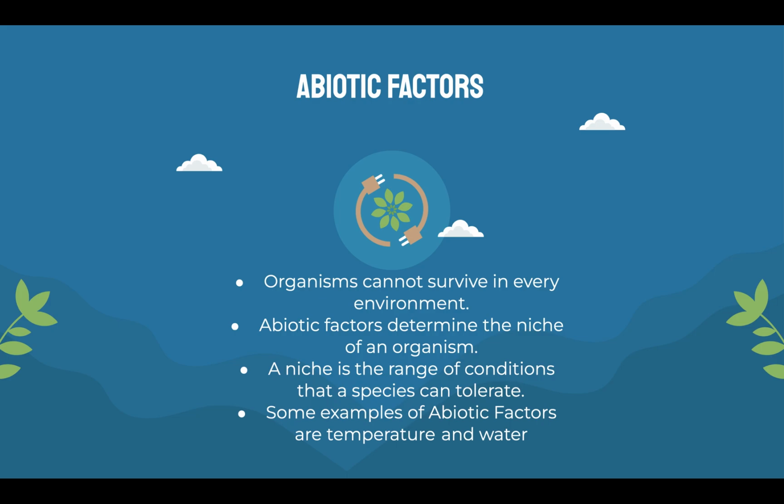So a niche is basically just where a species can live based on their attributes, and they need to align with the attributes of that environment. Organisms obviously tend to exist where they can survive and thrive. So again, with the polar bear in the desert, the polar bear is not accustomed to hot temperatures. Its fur is meant for cold temperatures. It would overheat and probably die in a desert. So that is why it lives in the colder areas, and it has adapted for those areas as well. It can't just be uprooted and moved, because there are certain abiotic factors that limit species.